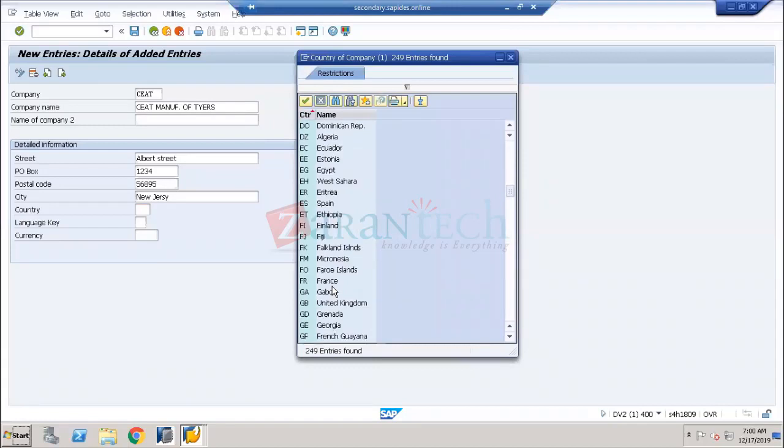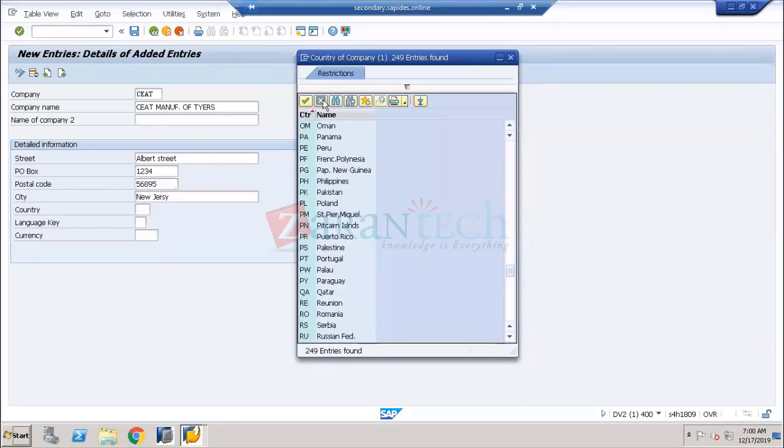Now you can see every country is listed here. So if I want Malaysia, the country code should be MY. Malaysia is given with MY. Something like Nepal will be given with NP. Nigeria should be given with NG. So these all are country codes.